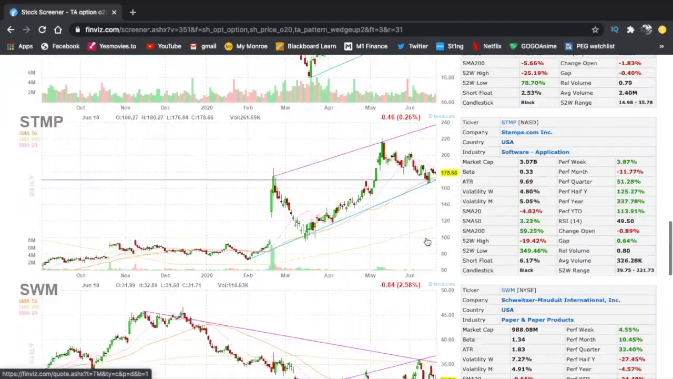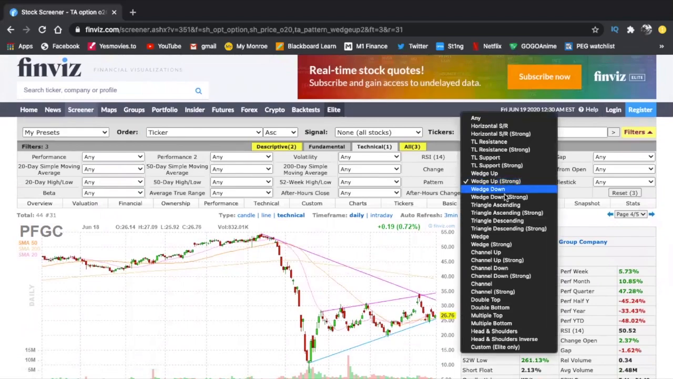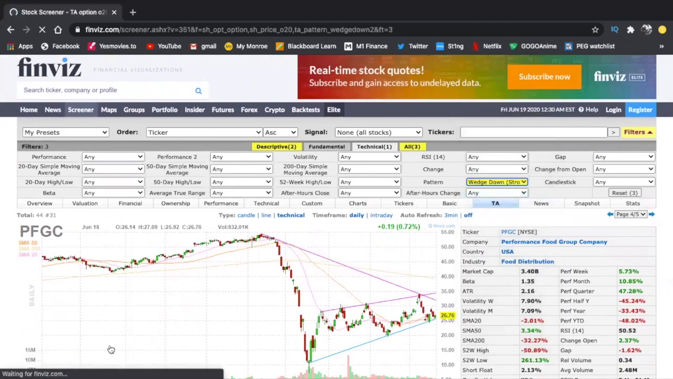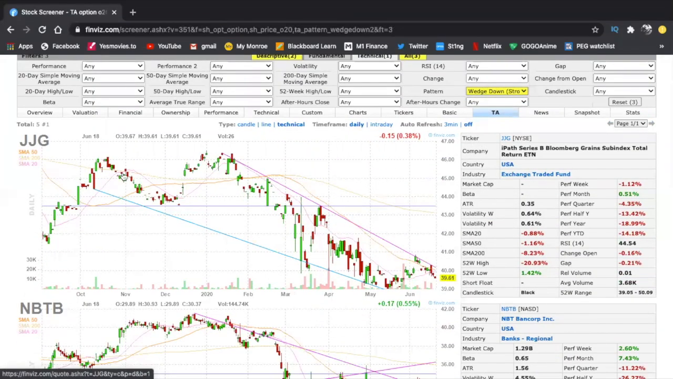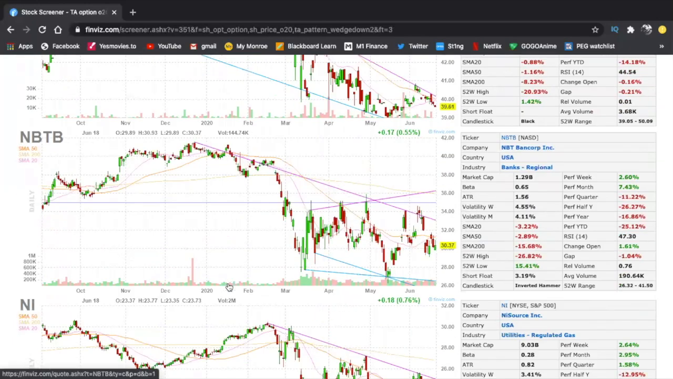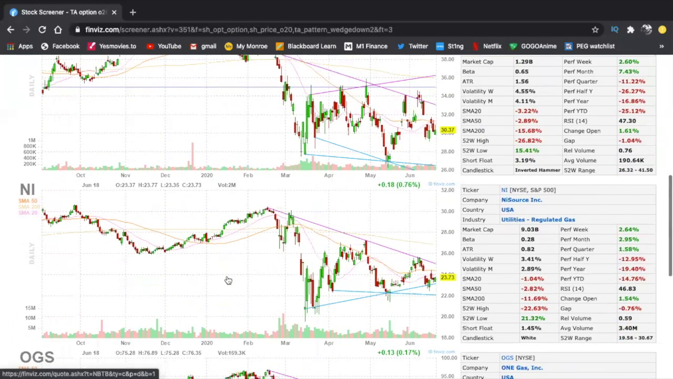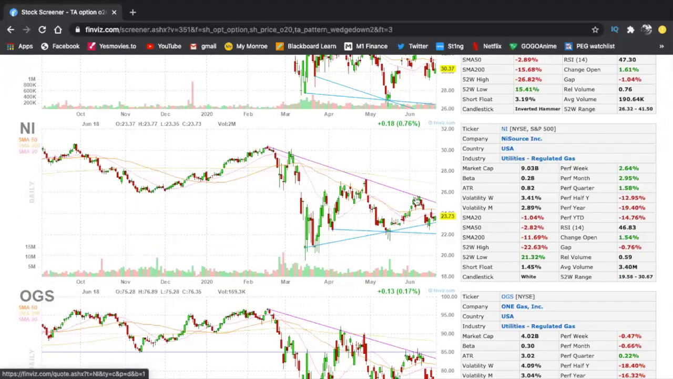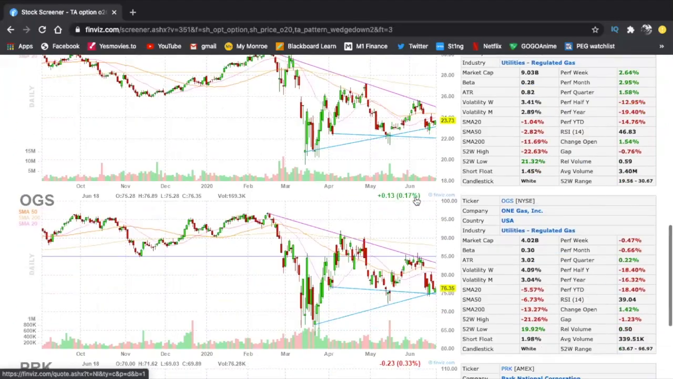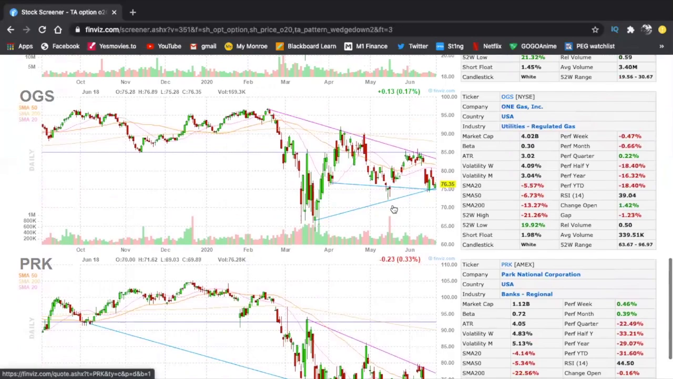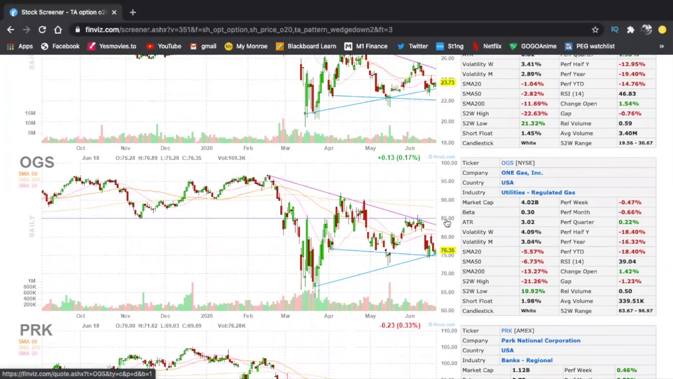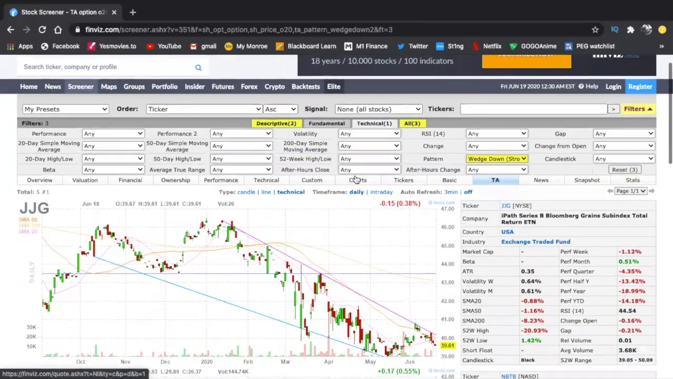Now, this is one of them. The other one you can do is wedge down strong. And this will give you, wow, that's only giving you 5. So wedge down strong is more of a bullish pattern, which means that if it breaks the downtrend, it's about to go ham, right? So we got about 5 stocks, and none of them are very, very close to the breakout level. So I don't think this is enough.